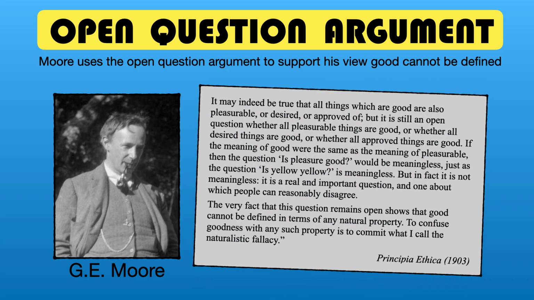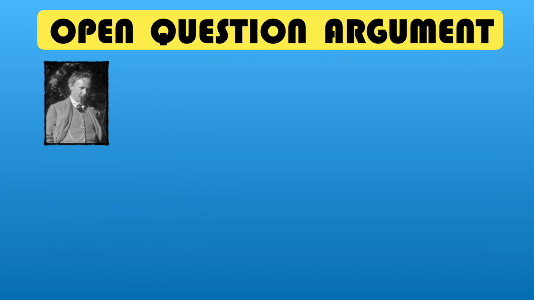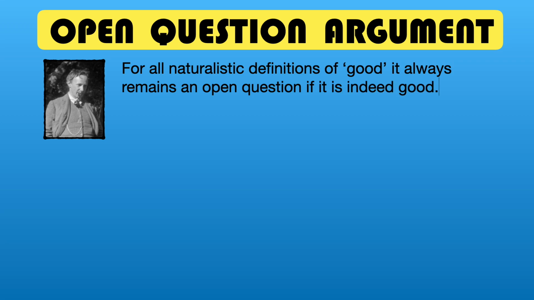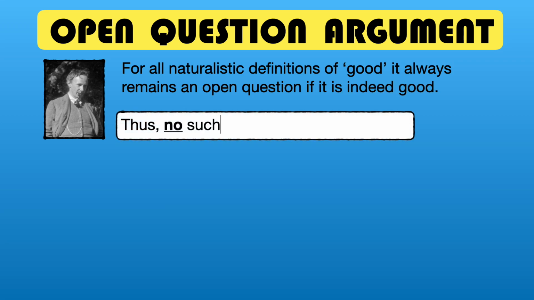First, here's an extract from Principia Ethica. Consider pausing to give it a read. Can you get the gist? If not, come back after the end of the video and try again. Moore thinks whenever we give a naturalistic definition of good, it always remains an open question if it is indeed good. Because of this, Moore concluded no such definitions are successful.